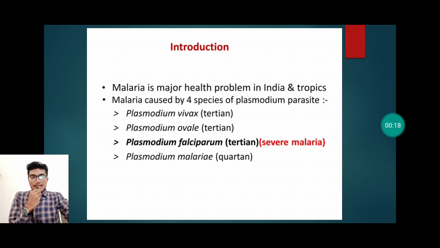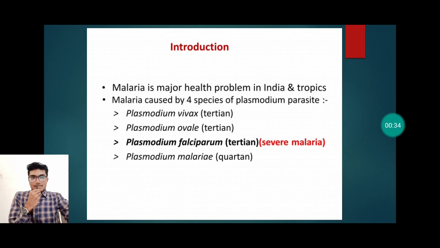We know that malaria is caused by the protozoal parasite called Plasmodium, that is transmitted by the vector called female Anopheles mosquito. Malaria is a major health problem in India and the tropics, and it is caused by 4 species of Plasmodial parasite.